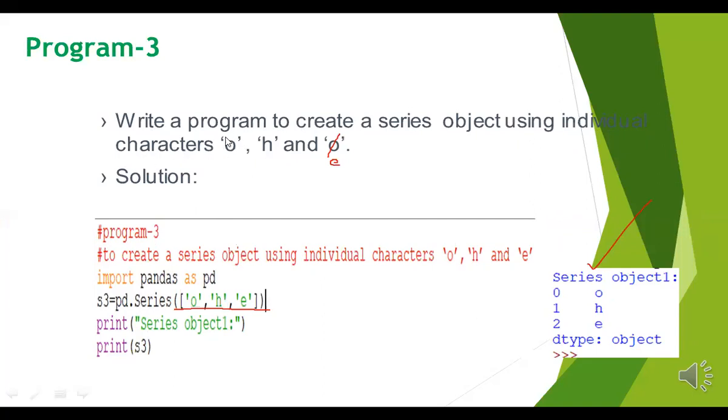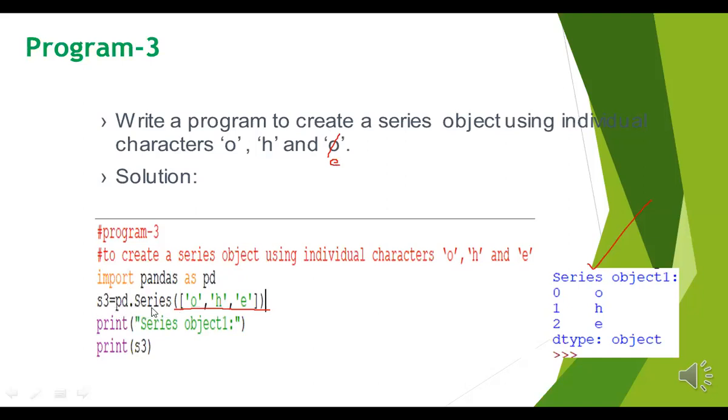You have to take individual characters. It will be O, H, E. This is a remark line. This is not an O, this is an E. So, import pandas as pd. See, first line of code: import pandas as pd. We write pd as the alias name for pandas. And s3 is a variable name equal to pd dot Series.